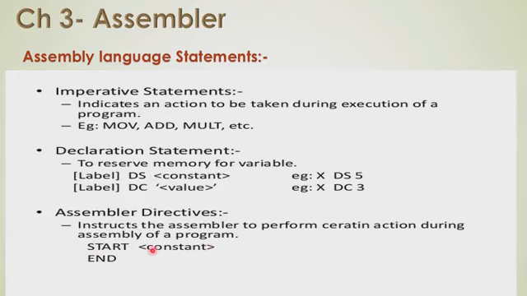Start will indicate the starting position of your program, the current location from which your program will start, and end will terminate your program. So there are basically three different types of statements: imperative statements, declarative statements, and assembler directive statements.